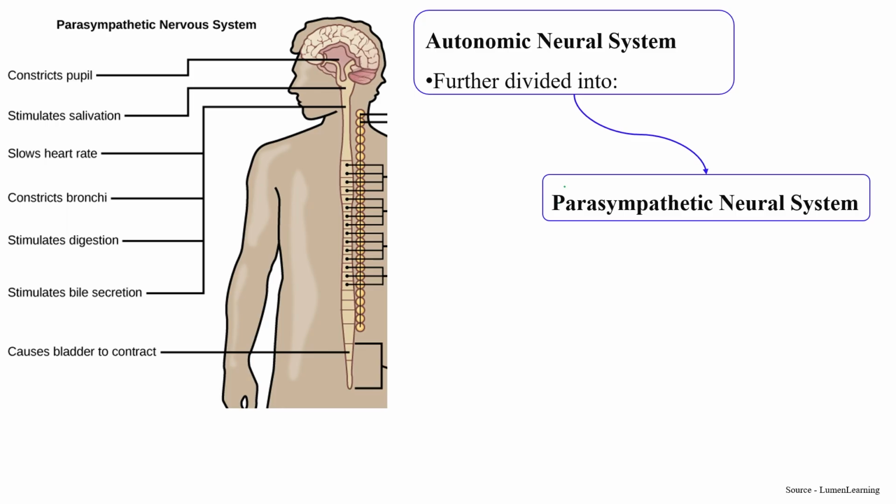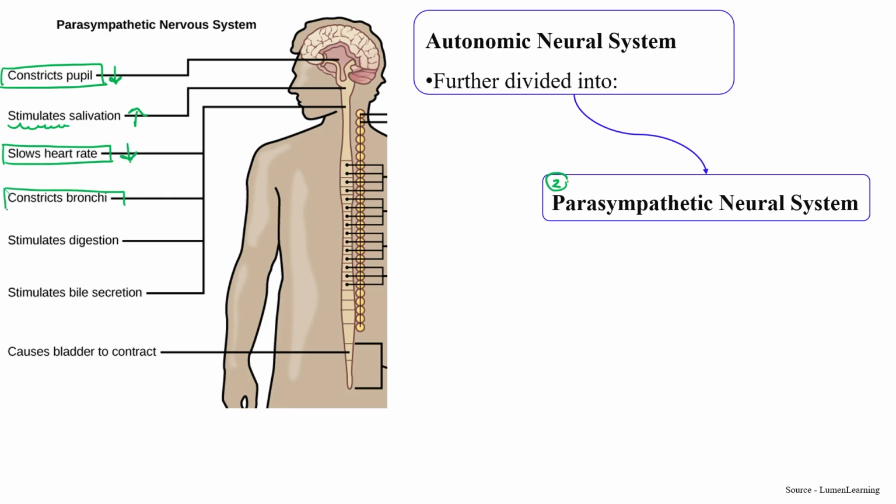While the parasympathetic, which is the second type of the autonomic nervous system, does just the opposite work of the sympathetic nervous system. Like sympathetic inhibits salivation, parasympathetic stimulates the salivation. Sympathetic increases the heart rate, here it slows down the heart rate.